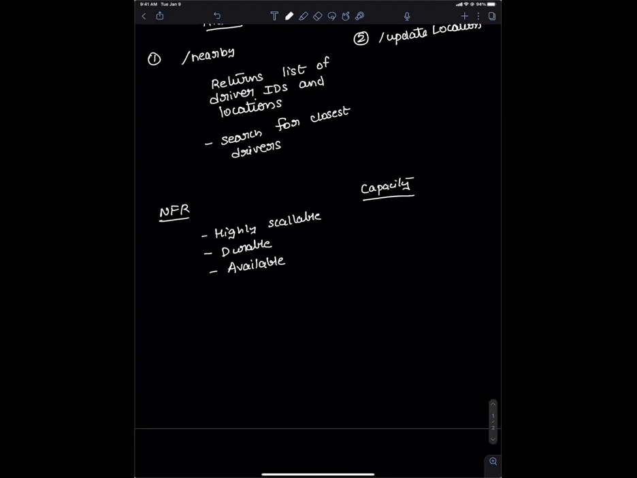I don't know if anything else I'm missing, but right now this is what I'm thinking. It should be highly scalable. It should be durable. It should be available. You can slightly take a hit on consistency. But for now, I think it should be fine.